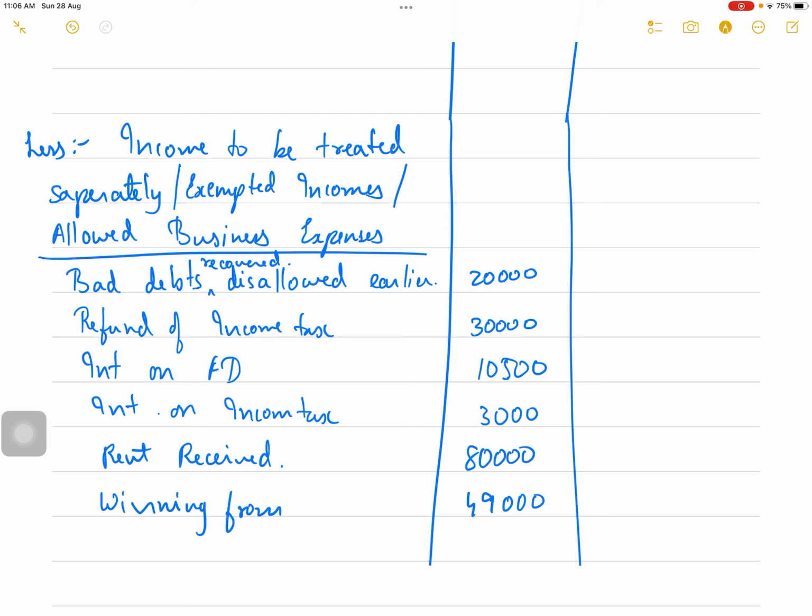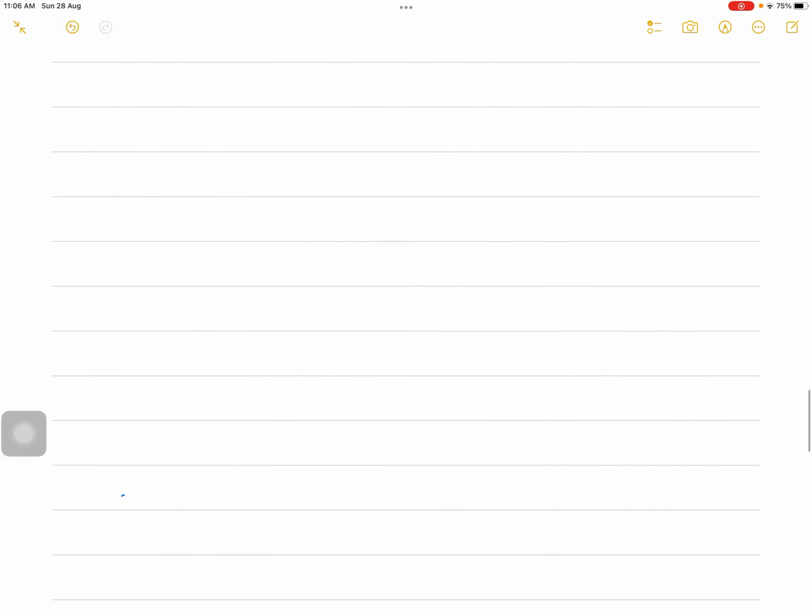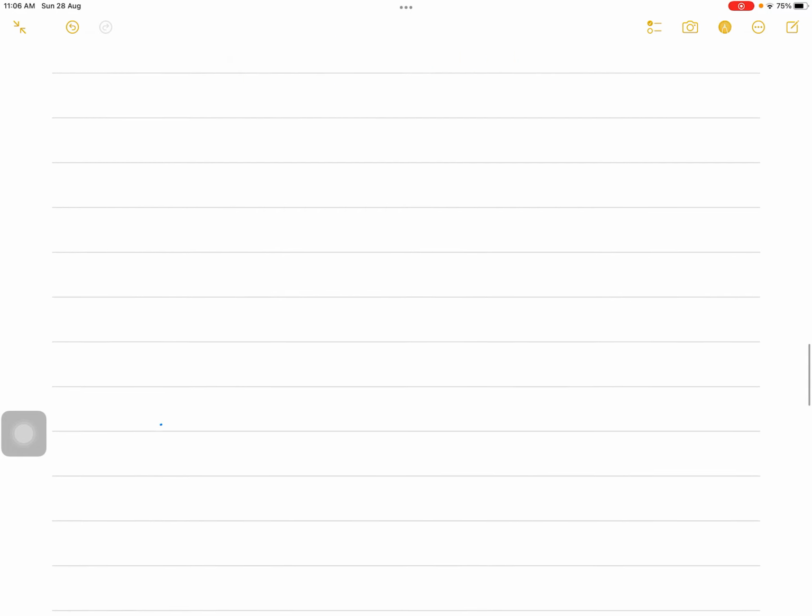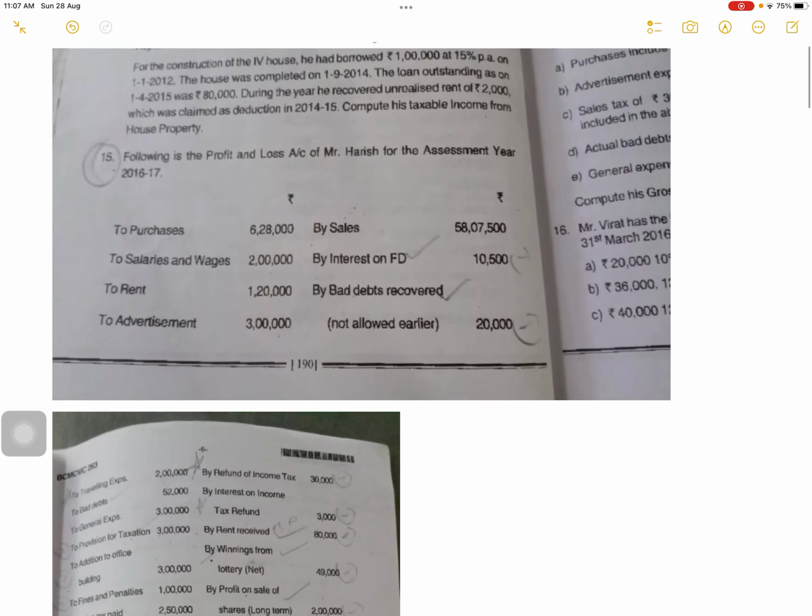So I'll add winning from lotteries in income from other source. It is 49,000, which is a net amount.